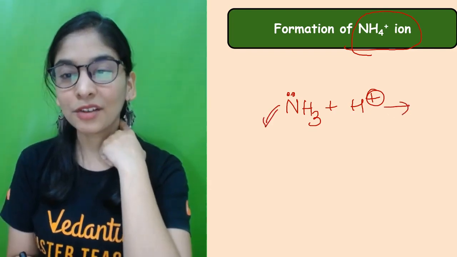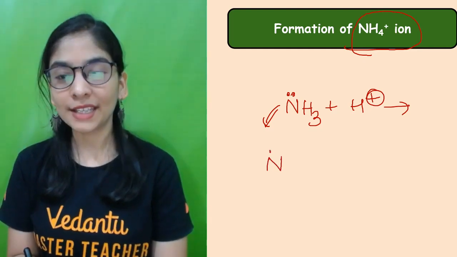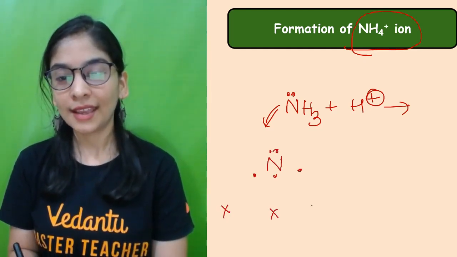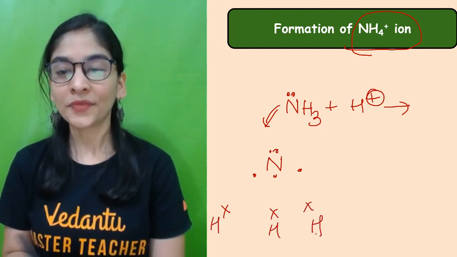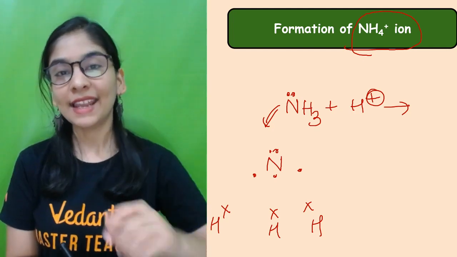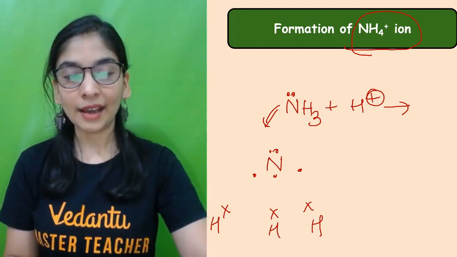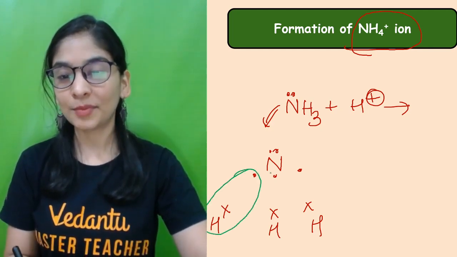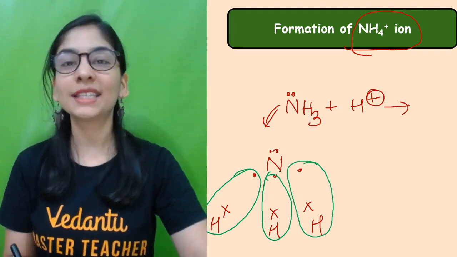Let me remind you of the structure of ammonia. Nitrogen has 5 valence electrons, and each hydrogen has 1 valence electron and wants to become stable. So nitrogen and hydrogen combine by making single bonds. Hydrogen says, share your 1 electron with me, I'll be stable.